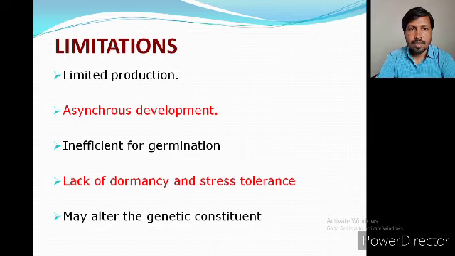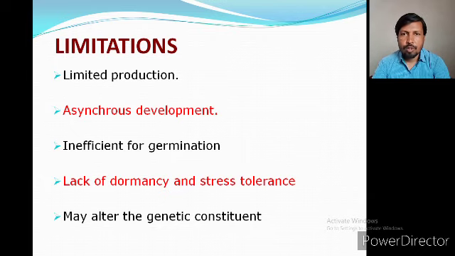The next one is that it may alter the genetic constituent. There is one term, that is somaclonal variation. While producing somatic embryos, if somaclonal variation occurs, ultimately it will directly affect the genetic constituent of the resulting embryo. So from the whole lecture, we can say that synthetic seed technology offers us tremendous potential in micropropagation and germplasm conservation. However, future research is needed to perfect the technology so that it can be used on a commercial scale.